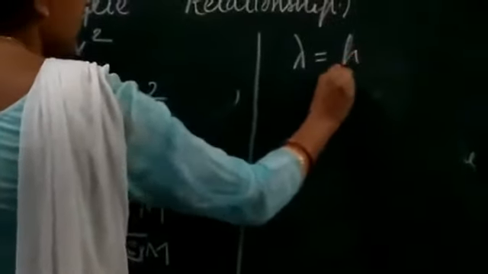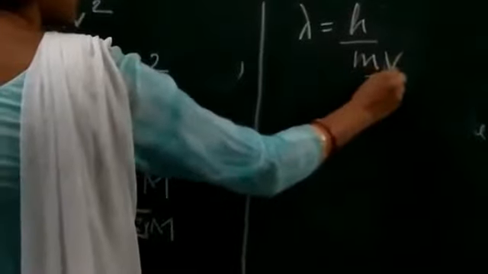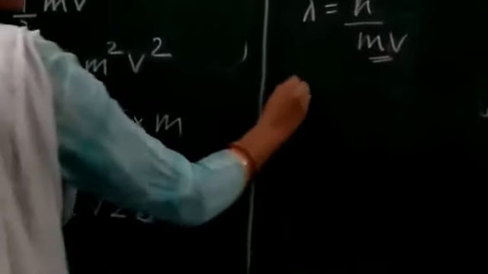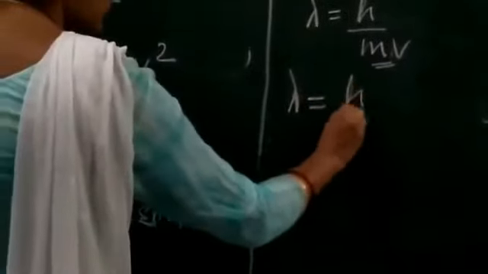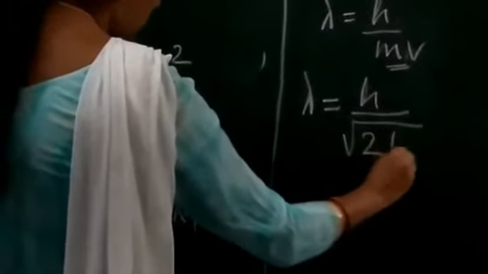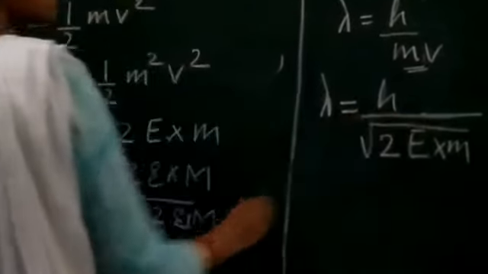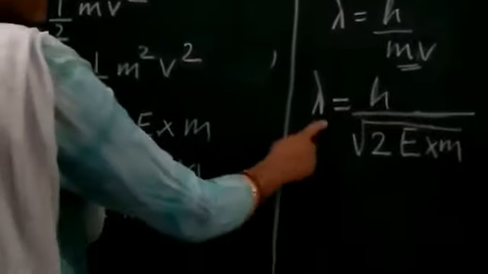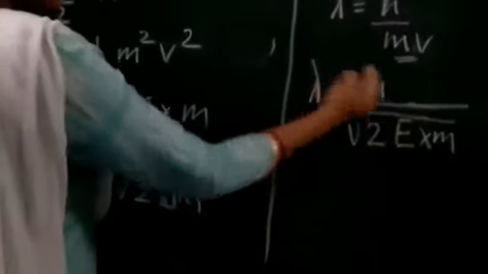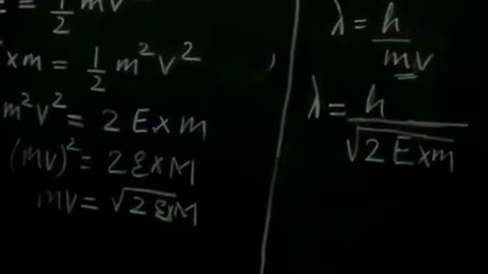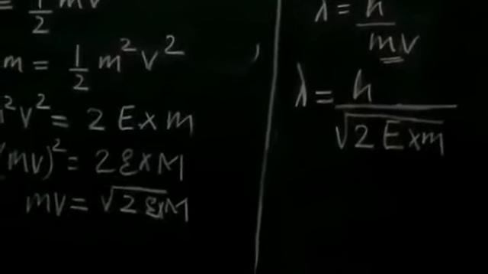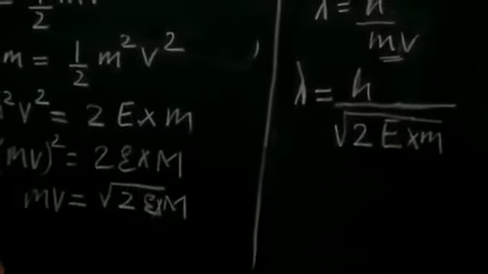So we know the de Broglie wave equation, lambda is equal to h upon mv. So in place of mv, we will write down under root 2Em. So it will become lambda equals h upon under root 2Em. So students, just by knowing the value of the wavelength associated with the particle, Planck's constant, and the mass of the particle, we can determine the energy associated with the particle in motion.